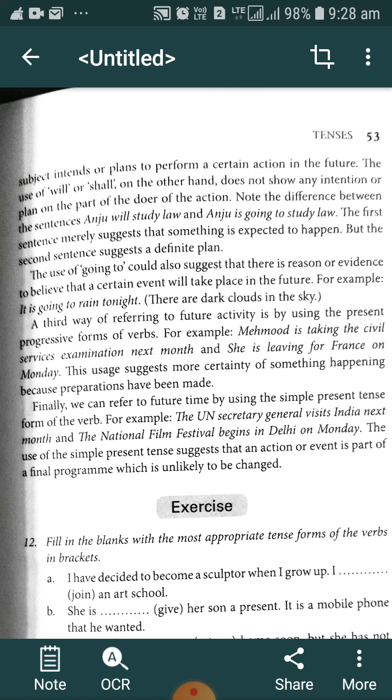In such cases we can use the present progressive form of the verb while referring to the future action, and when observing the preparation of that particular action we can use the present progressive tense to refer to the future action. When we are using the present progressive tense with future reference, we have seen the preparation and we are definite that something is going to happen.